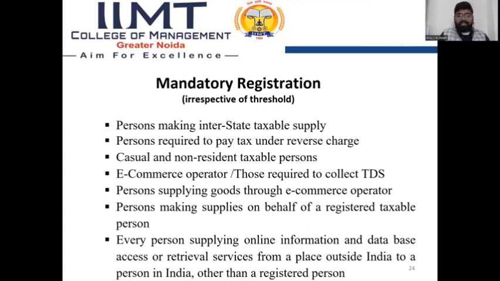There is no tax exemption limit from GST. Person required to pay tax under reverse charge. Casual and non-resident taxable person engaged in any type of business activity. E-commerce operator, those required to collect TCS. If a service provider, that is, delivery of goods made by a transporter, is required to collect tax deducted at source, then it is compulsory to take GST registration.